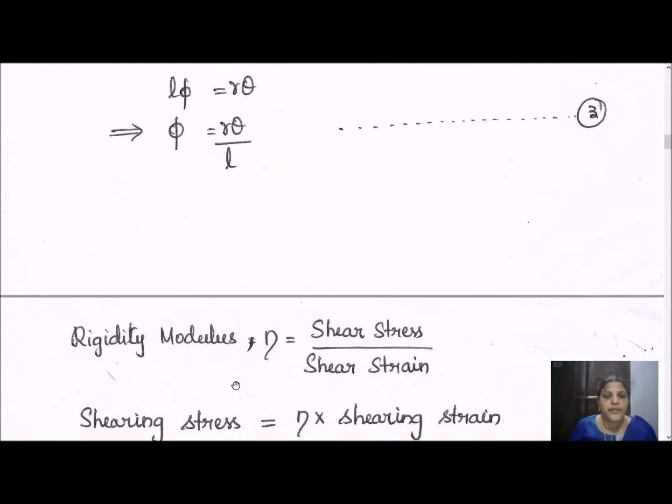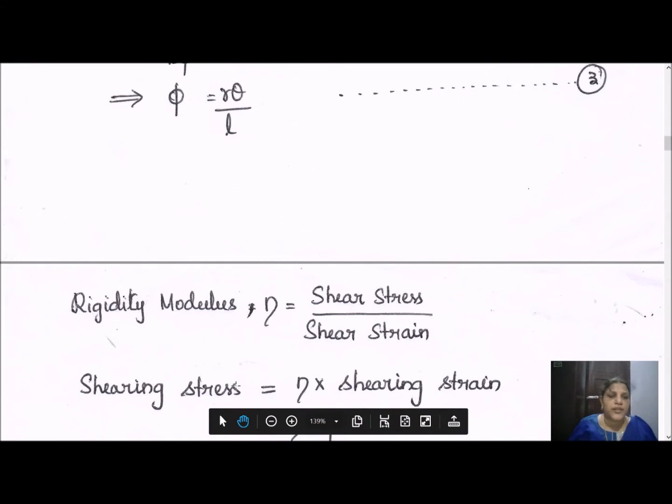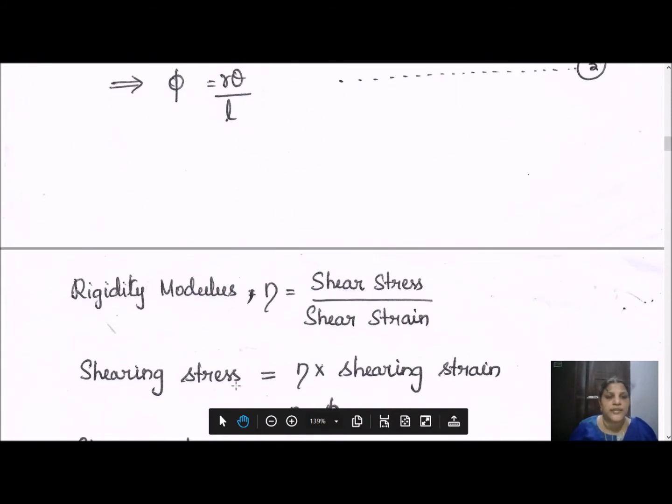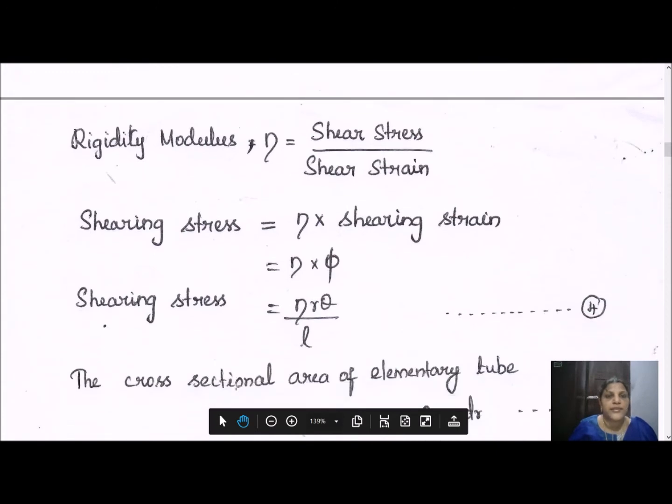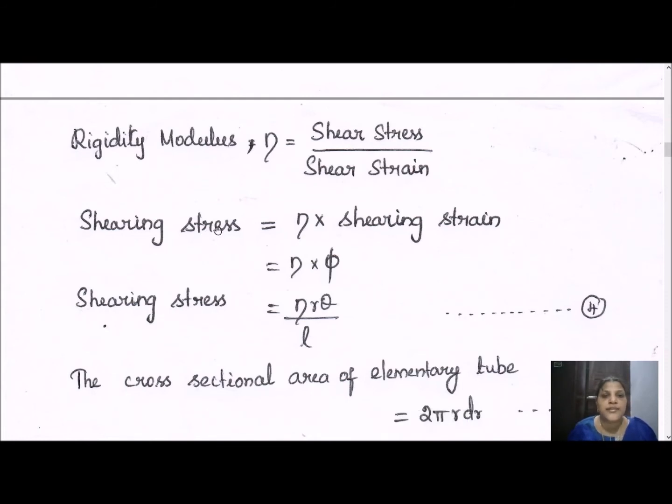So how can we calculate shearing stress? From the modulus of elasticity, the rigidity modulus. That is, we are having an angular twist, so we take the rigidity modulus, which is equal to eta. Eta is equal to shear stress by shear strain. Shearing stress is equal to eta into shearing strain. So we can write this as eta into phi. We substitute the value for phi. So we have stress equal to eta R theta divided by L.